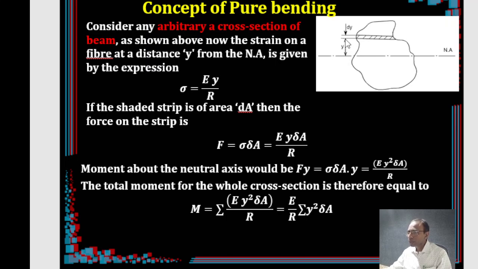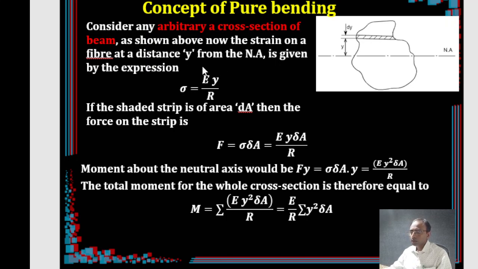So consider a rectangular strip at a distance y from the neutral axis, and the depth of that particular strip is say dy.